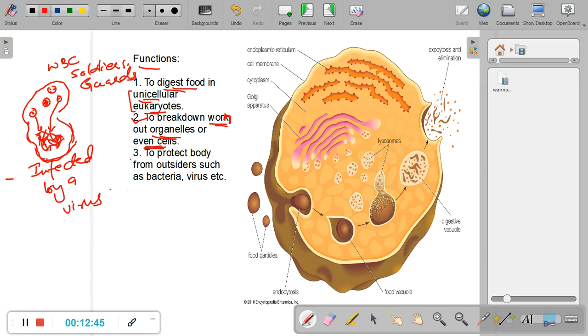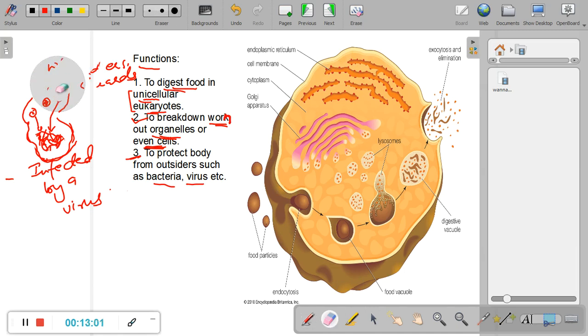Let us now go to the third function of lysosomes. The third function of the lysosome is to protect our body from bacteria and virus. Let us look at this image here, or let us draw our own image, and then we'll come back to this image here.